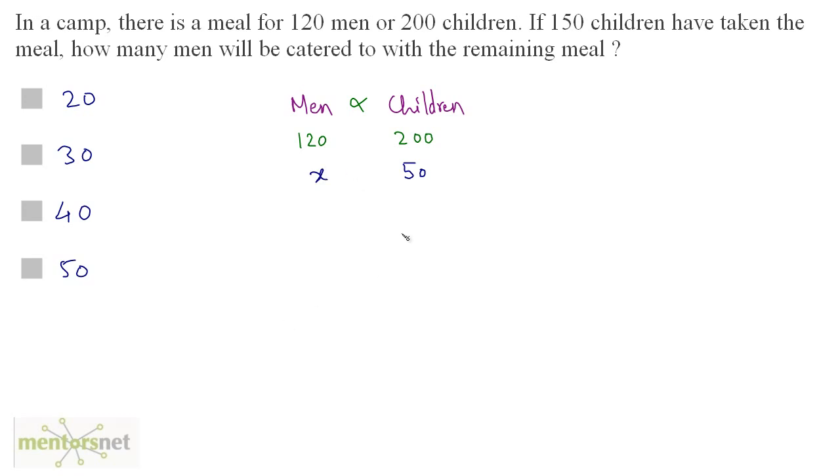So X. Now, as this is a direct proportion, we can divide and equate. So the value of X is equal to 120 times 50 divided by 200. These zeros get cancelled out. 2 times 6 is 12 and 6 times 5 is 30. So X is equals to 30. So option B is the correct answer.